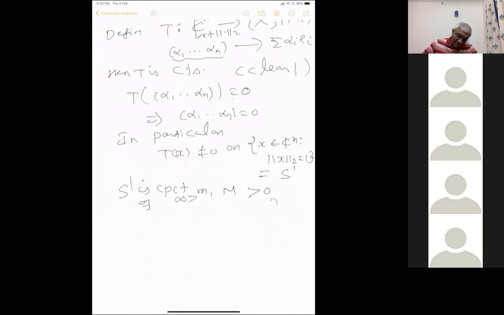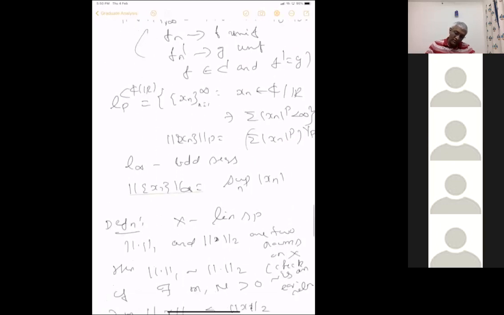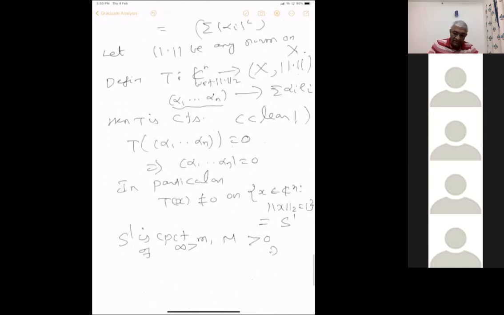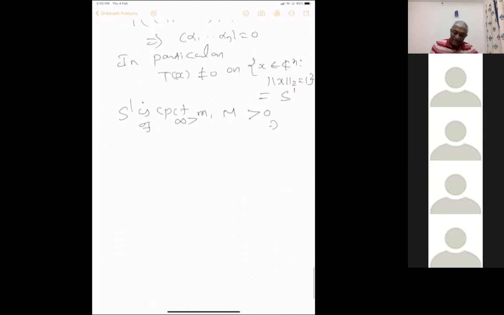In this definition, m and M should be strictly greater than 0, and of course they are real numbers. So this is less than infinity and greater than 0, such that, because it's compact, m is less than or equal to the norm of T of x.